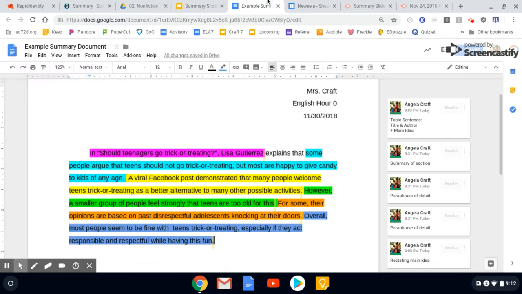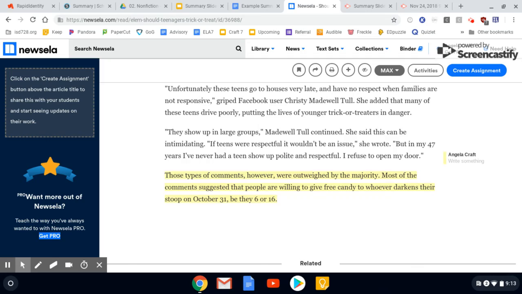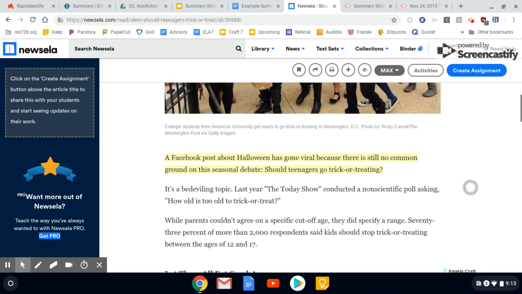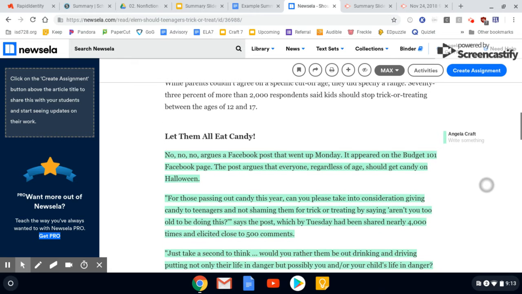So if you look at mine, I said some people argue teens should not go trick-or-treating, but most are happy to give candy to kids of any age. I got the same idea of those two sentences from the first paragraph and the last paragraph, but I put it into my own words. I got the same information across because this article kind of did state the main idea, and I put it into my own words. So then I looked at the different sections of my article where I found my key details, and I double checked, are there really important things that I don't have on my graphic organizer?